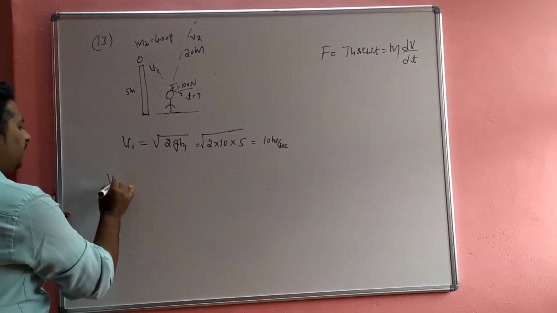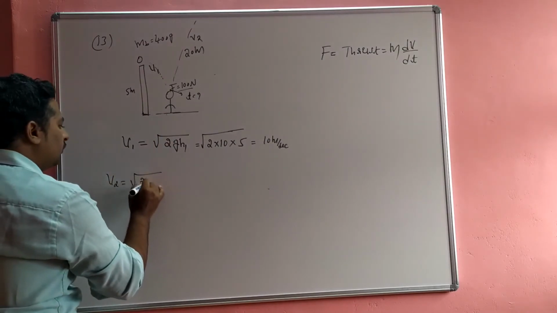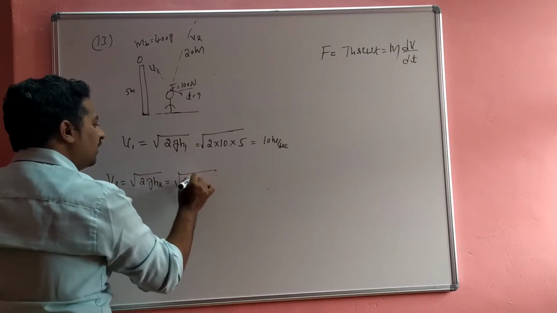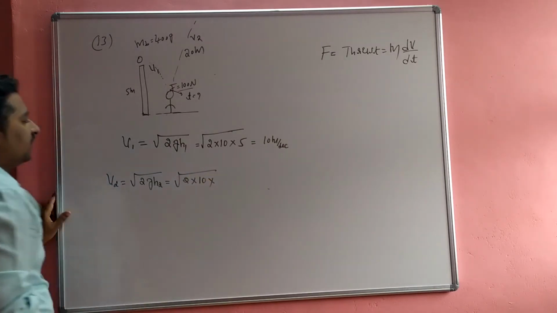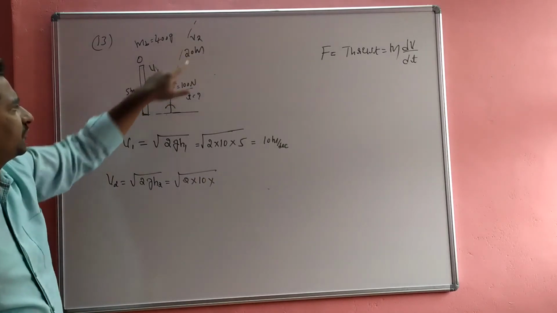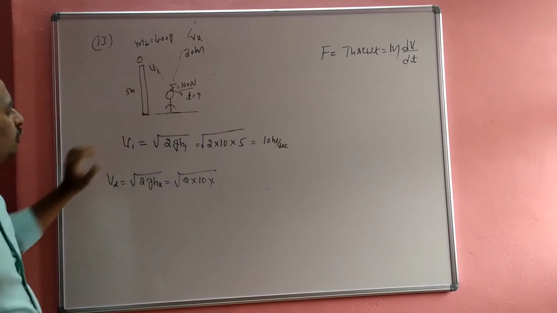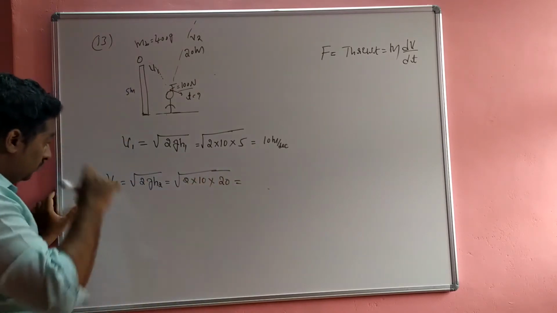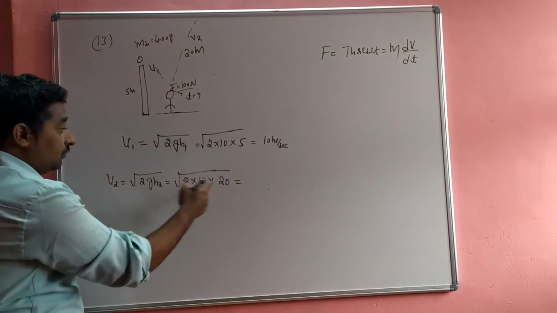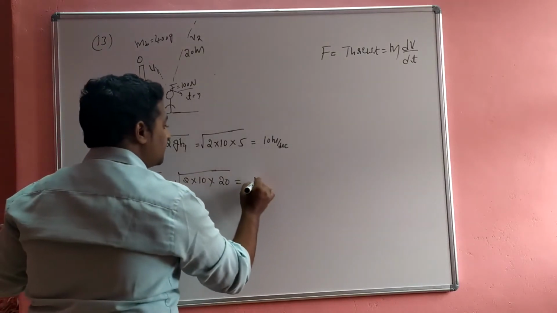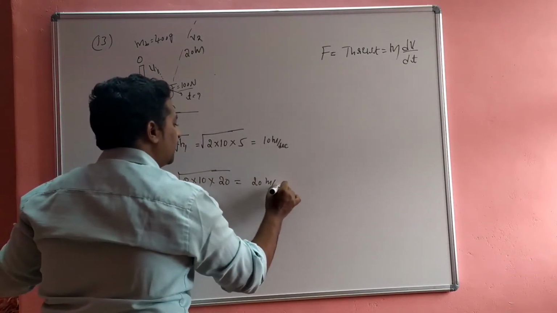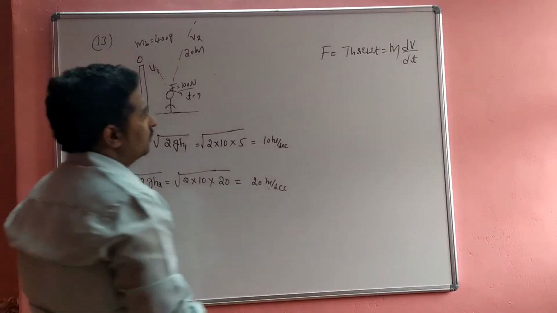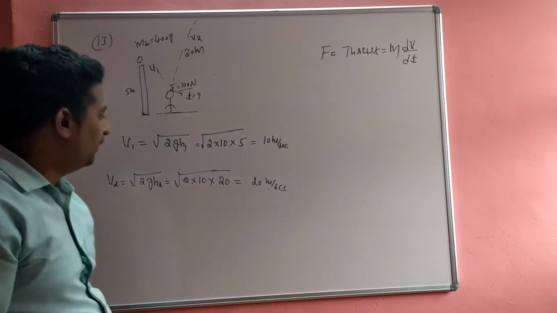Then similarly v2 is equal to square root of 2gh2. Then that is equal to 2, g value is 10, h2, the second height, okay, 20 meter. Then put the values and simplify. So square root of 400, that is 20 meter per second. So v1, v2 are found.